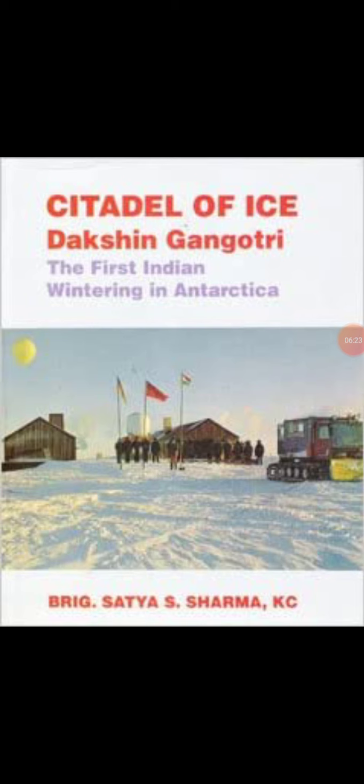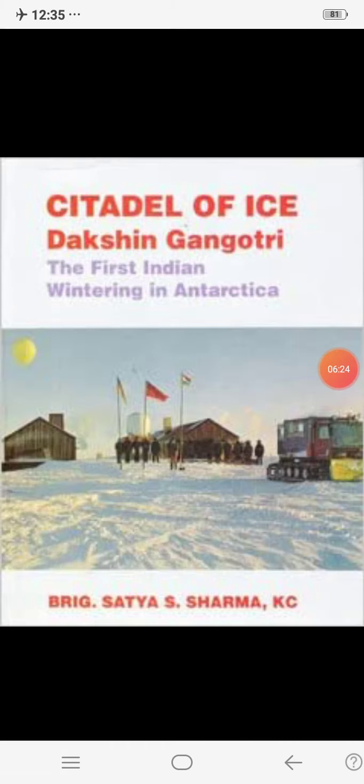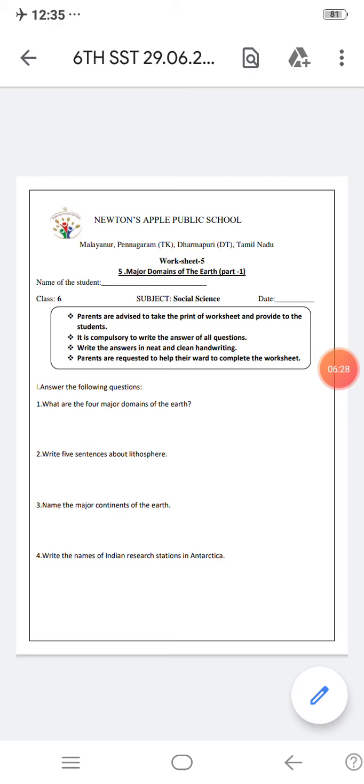Now let me explain the worksheet. The first question is, what are the 4 major domains of the Earth? The next one is, write 5 sentences about lithosphere. The third one is, name the major continents of the Earth. The last one is, write the names of Indian research stations in Antarctica.